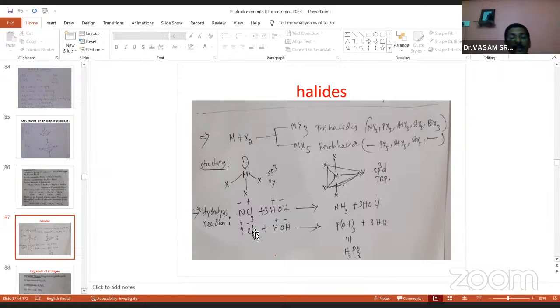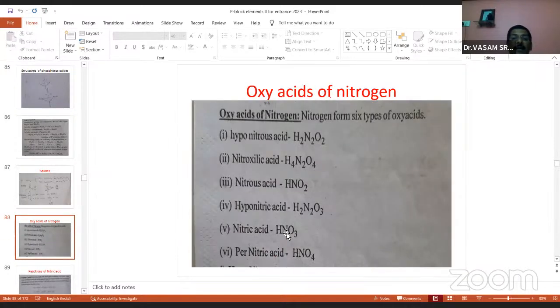So these two reactions are very important from the exam point of view. NCl3 when dissolved in water produces ammonia and hypochlorous acid. And phosphorus trichloride when dissolved in water produces phosphorous acid and HCl. So these are the hydrolysis reactions. Okay, right. And now, oxy acids of nitrogen.